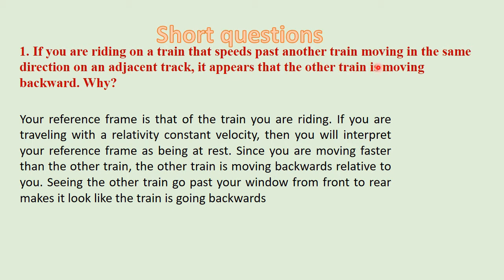If you are traveling with a relatively constant velocity, then you will interpret your reference frame as being at rest, since you are moving faster than the other train. The other train is moving backwards relative to you. Seeing the other train go past your window from front to rear makes it look like the train is going backward. So it is due to your frame of reference.